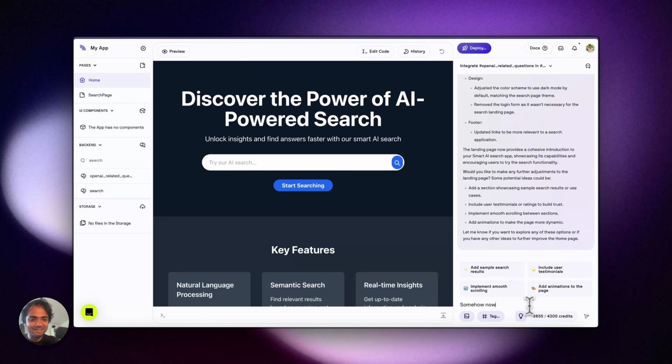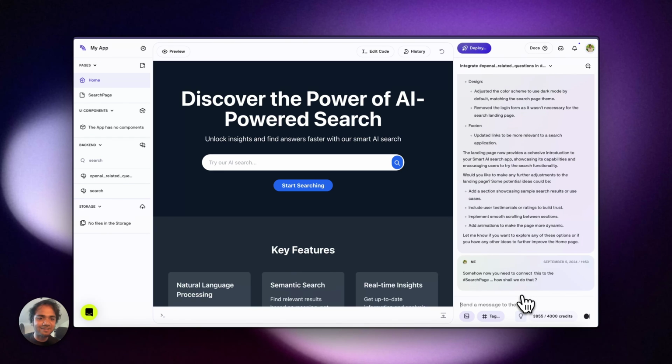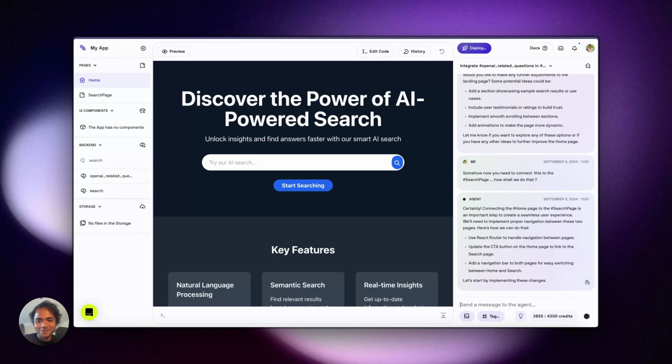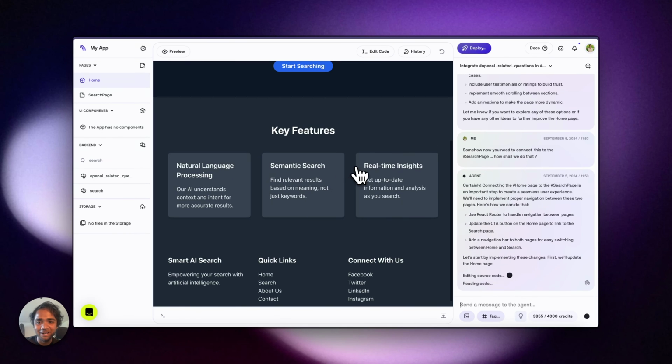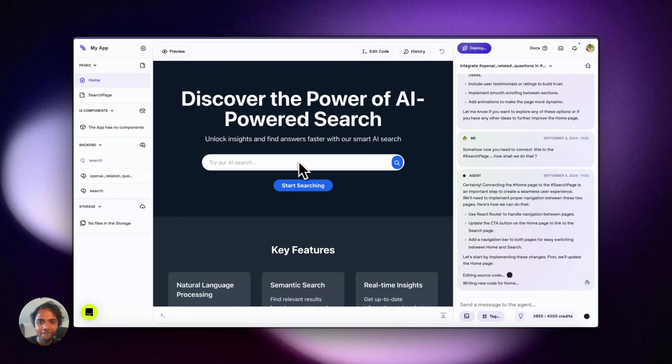Somehow now you need to connect or reconnect this to the search page. How shall we do that? I'm asking the AI. We should somehow connect it. It's not bad. It has the key searches, natural language processing, semantic search, real-time insight. This is pretty cool, right? Let's see what it does from here. I'm just very curious how it handles it.